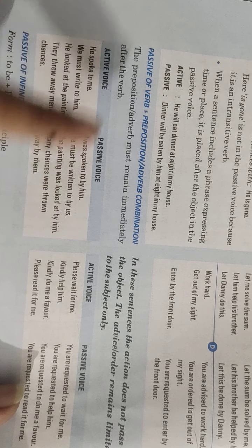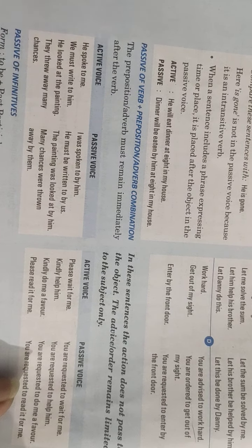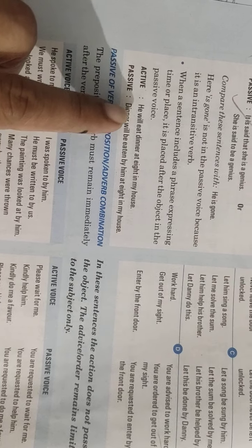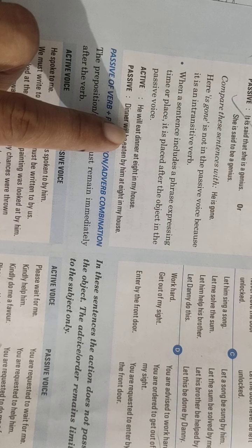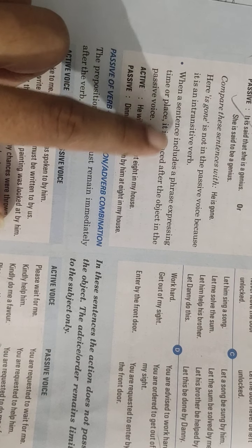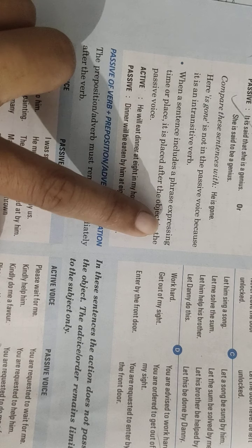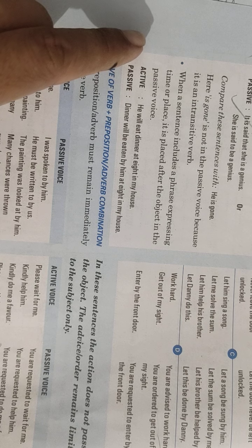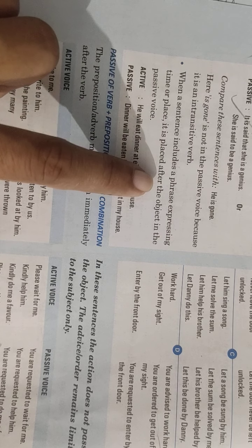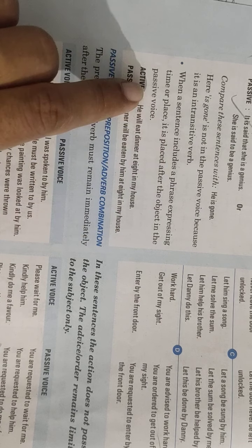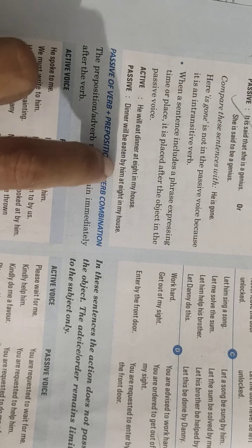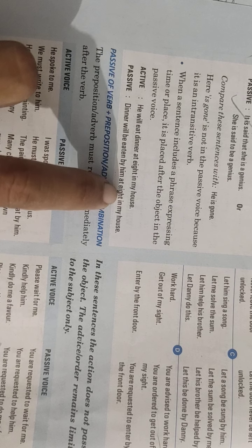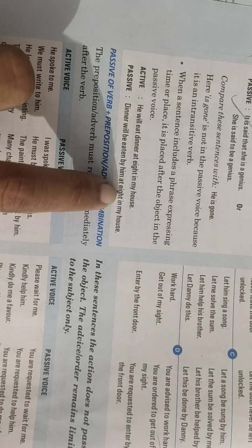Got it? Next, I told you certain phrases tell you about places and time. Even they have a particular position in a passive sentence. Check here. When the sentence includes a phrase expressing time or place, like "on time" which we did just now, it is placed after the object in the passive voice. So you will place it after the object, after "by." I hope you got it.